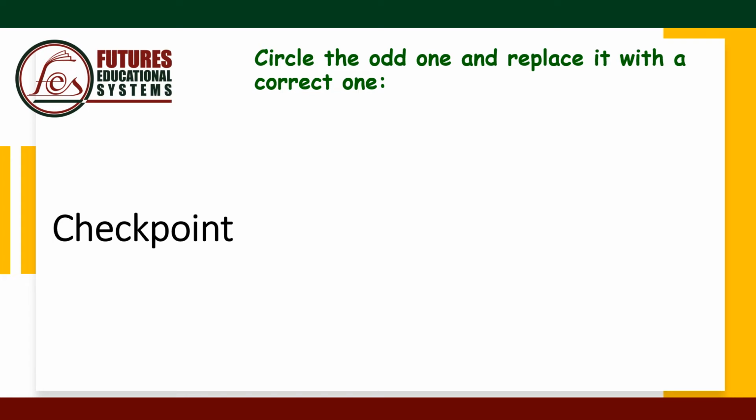Number 1: are, what, how, and when. What, how, and when are question words, but are is different. So this is the odd one, and we're going to replace it with where.